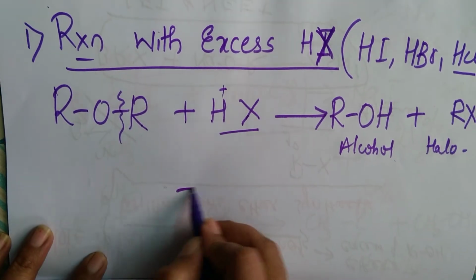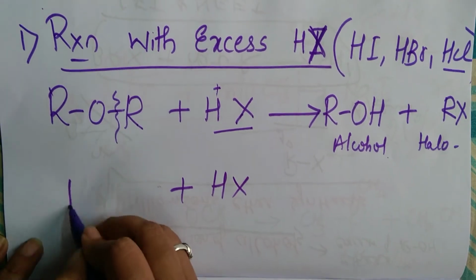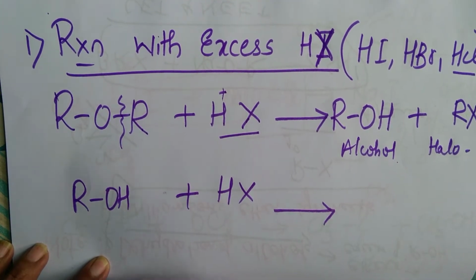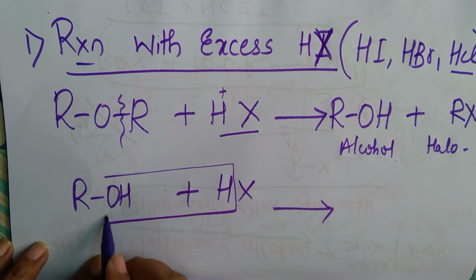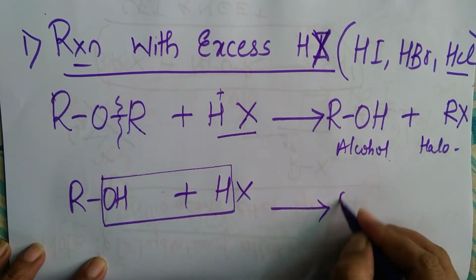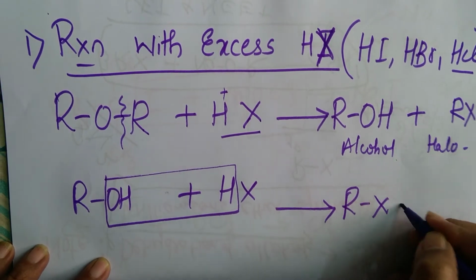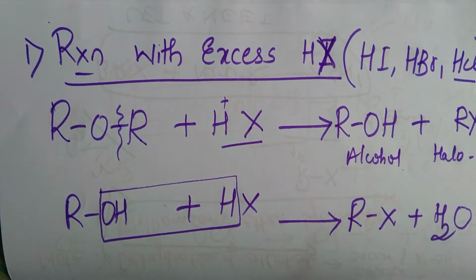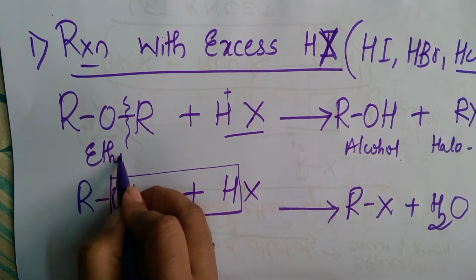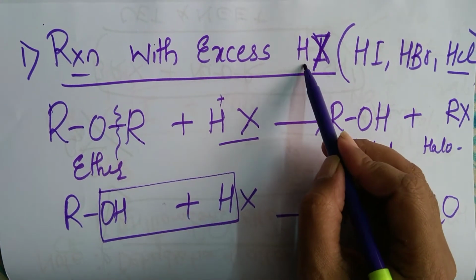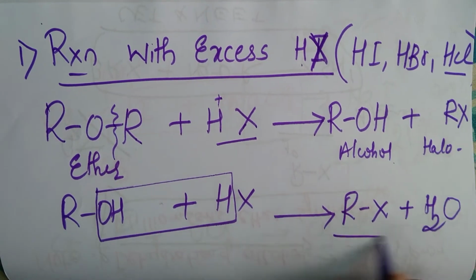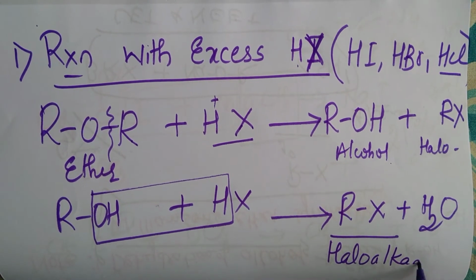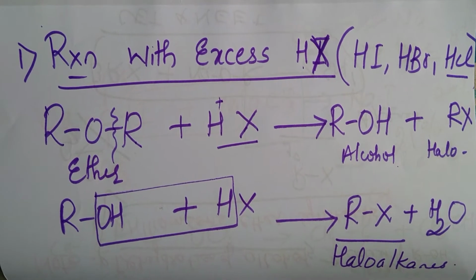Since HX is in excess, the alcohol further reacts with HX, and there is removal of water. So what do you get? You get an alkyl halide and there is formation of water. So if you react ethers with excess of hydrogen halides, you end up with what? Haloalkanes, if R is an alkyl group.